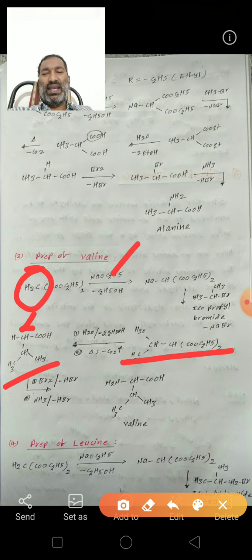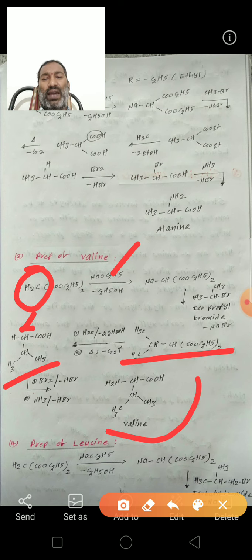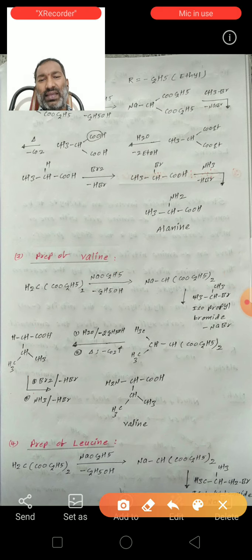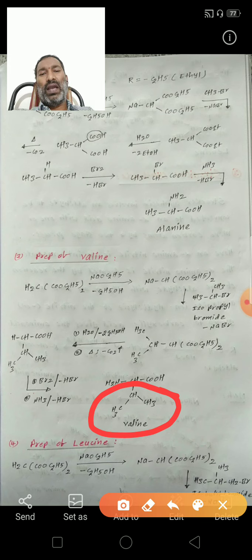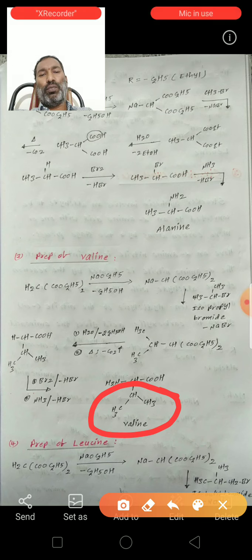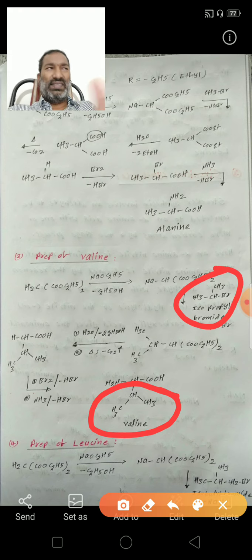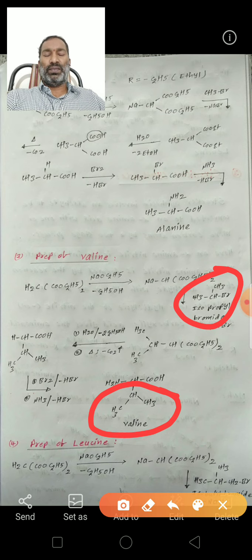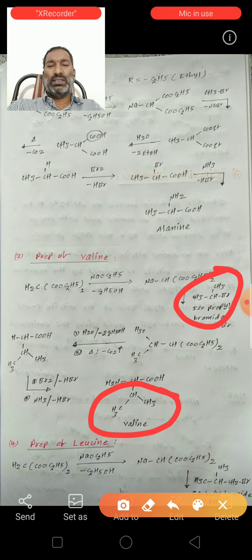Then it reacts with bromine and then ammonia to form valine. For this R group, we can take the isopropyl bromide. Taking the alkyl halide is very important for the preparation of different amino acids.